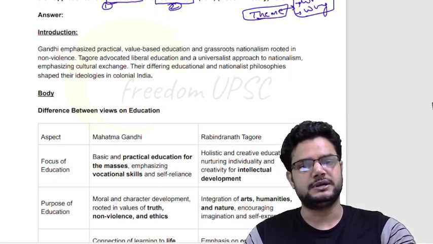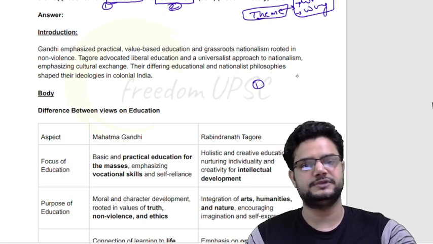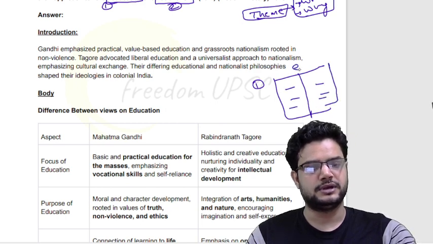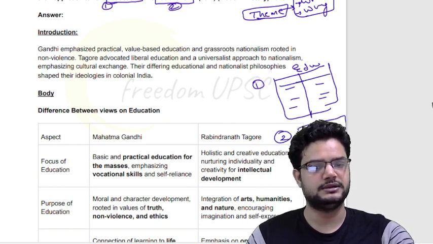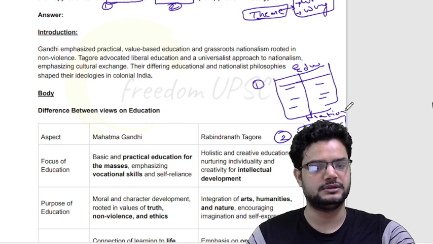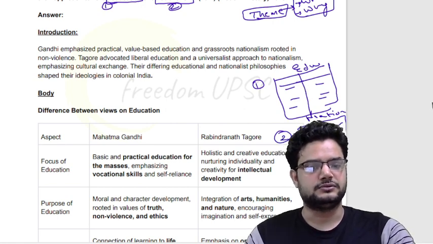So in the first part, because it is asking for a difference, I would suggest that in any question which is asking for a difference, you draw a line in between on the page and you write difference, okay, like this. So here on education, you write the difference between Mahatma Gandhi and Rabindranath Tagore. Similarly, in the second part, you write the difference between Mahatma Gandhi and Rabindranath Tagore in nationalism. So what is the difference between their views in nationalism, right? So after this, you write your conclusion.